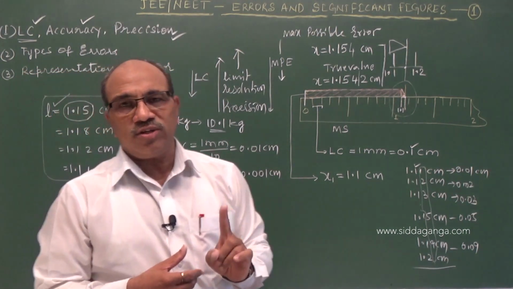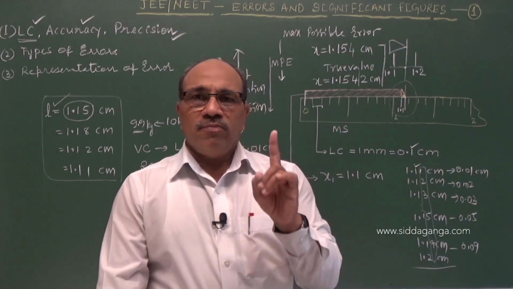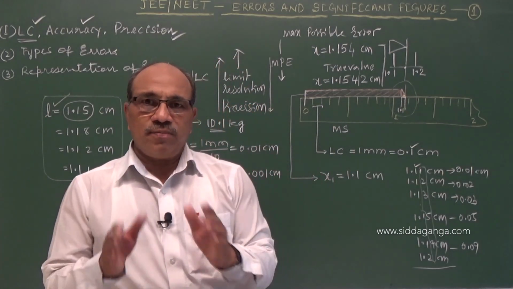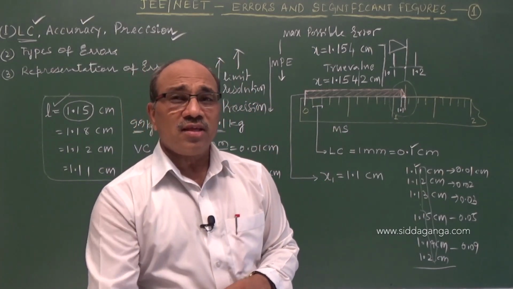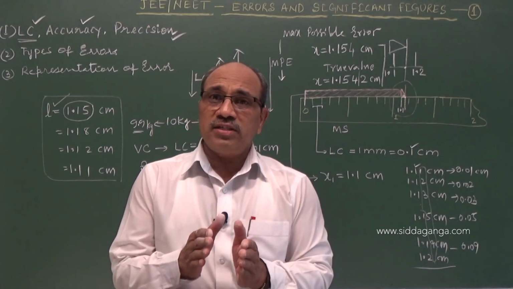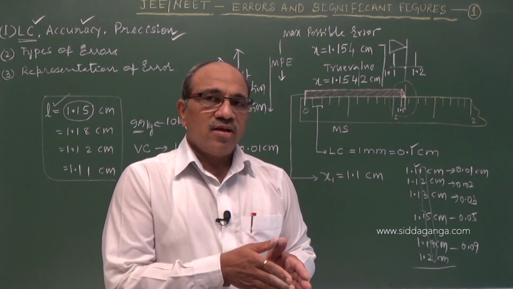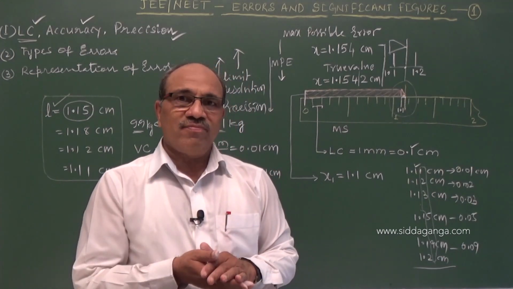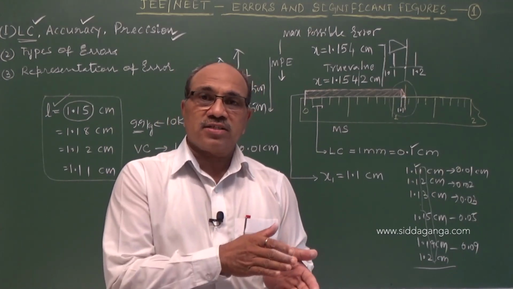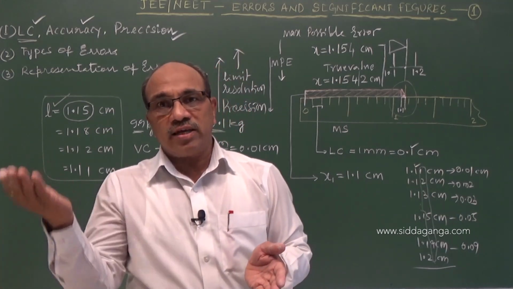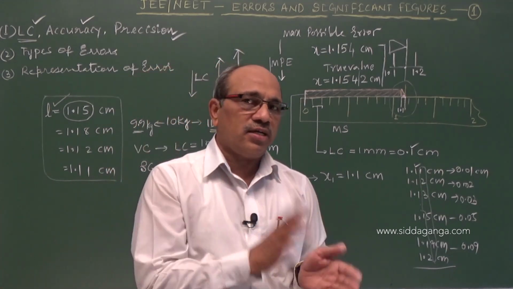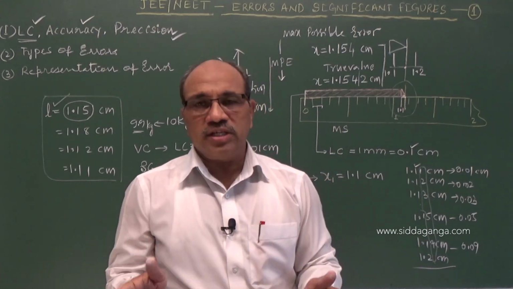But one thing you remember here: in a measurement of a set of values, in some cases accuracy may be higher and precision less, or precision may be less and accuracy higher, or accuracy may be less and precision higher. Don't confuse here.